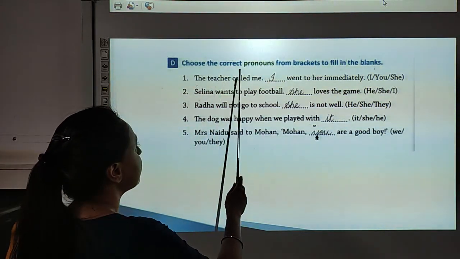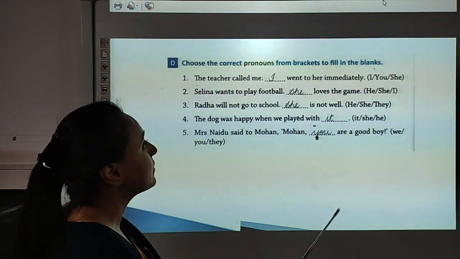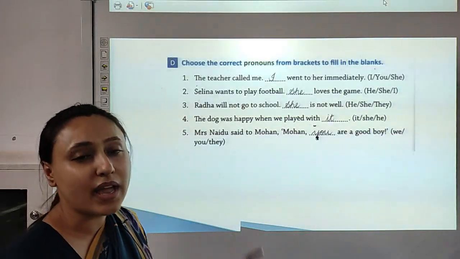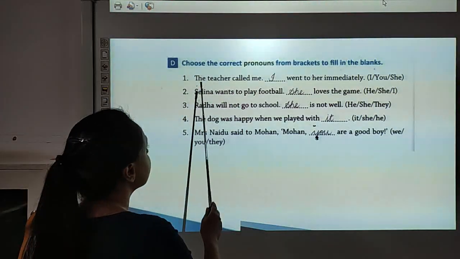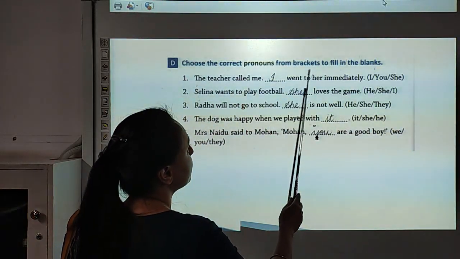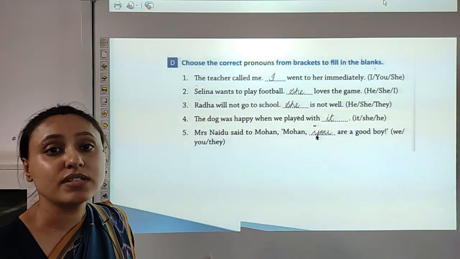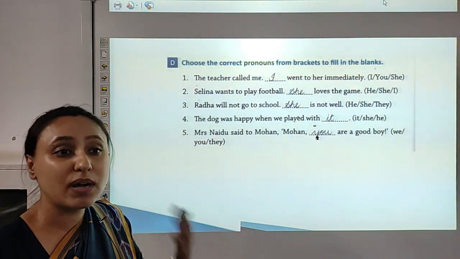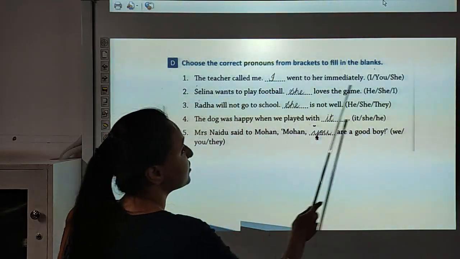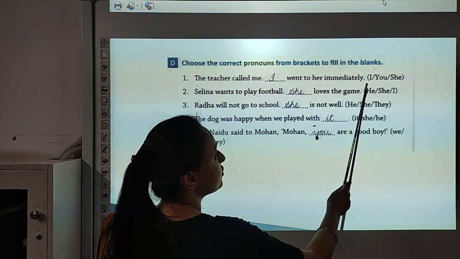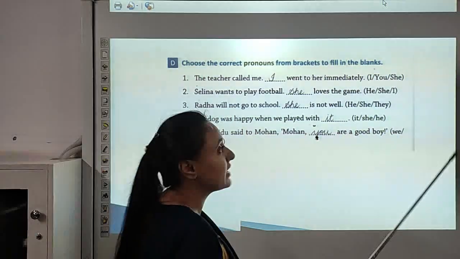Question D. Choose the correct pronouns from brackets to fill in the blanks. So children, some options are given to you in a bracket. You have to choose the correct one and fill in the blanks. Number 1. The teacher called me, dash went to her immediately. Here a person is talking about himself. Whenever we talk about ourselves, we use pronoun I. So which option will we choose? I, you, she. We will choose option I. The teacher called me. I went to her immediately.